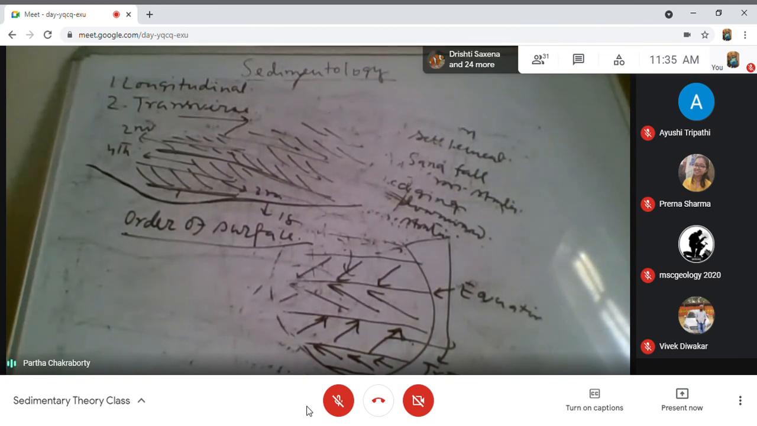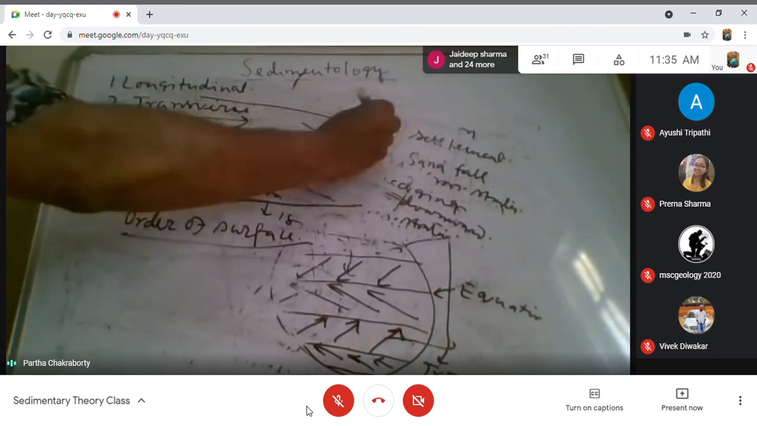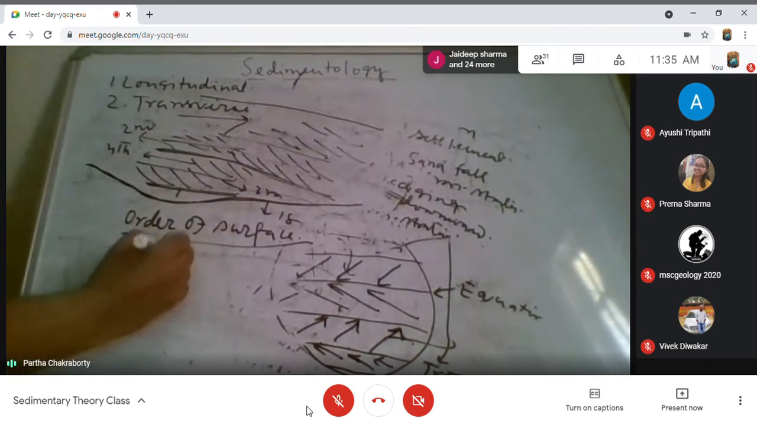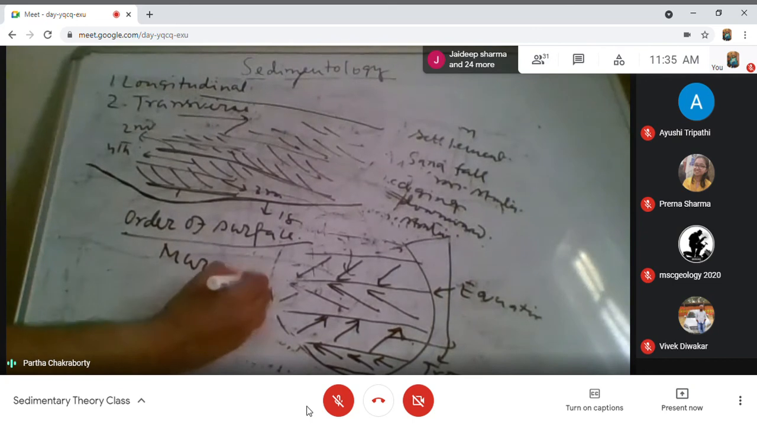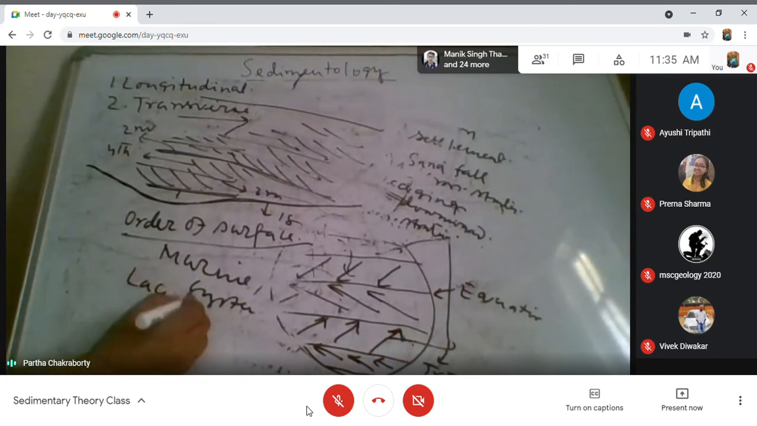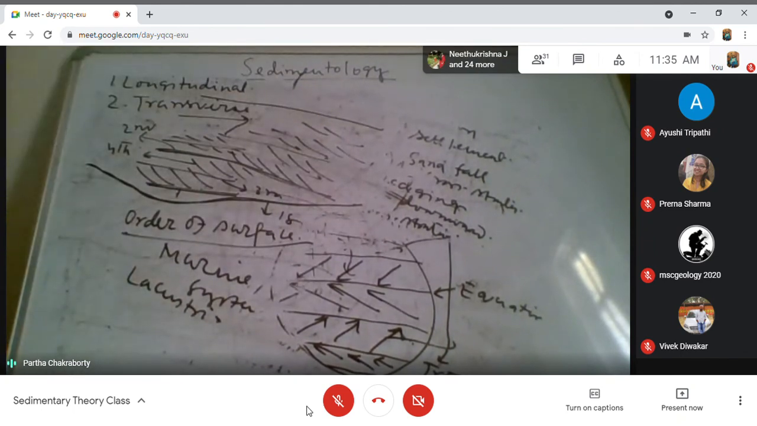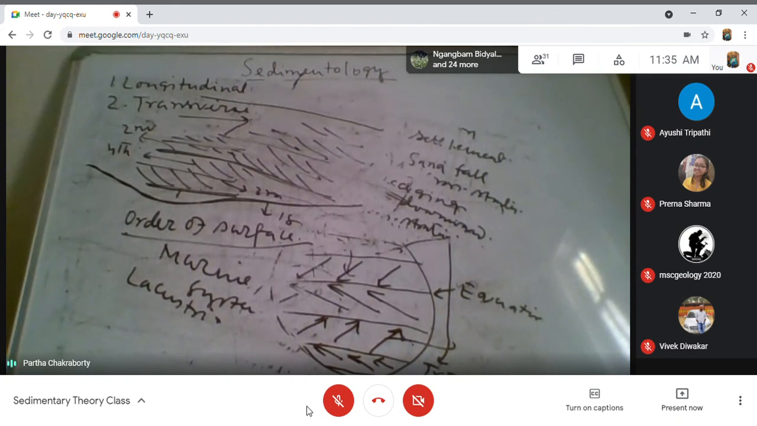So first, suppose I have an aeolian system, and it is coming over a marine system. Below is the marine system, or it can be a lacustrine system. Above this I am getting an aeolian sandstone. Now I want to characterize this aeolian sandstone. How do we do that?